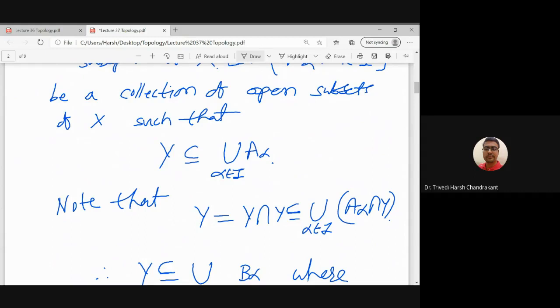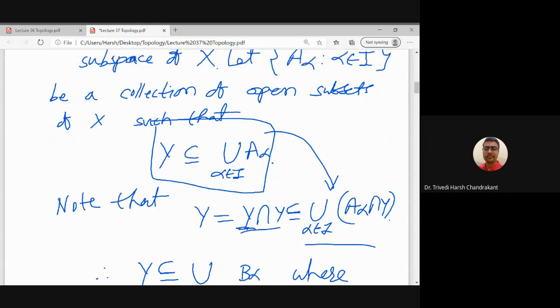So since Y is a subset of the union of A alpha, we know that every set is its intersection with itself is the same set. So Y we can write as Y intersection Y, and then one of the Y we can replace with this condition that Y is a subset of the union of A alpha. So Y intersection Y is a subset of the union of A alpha intersection Y. We have used here distributivity, that union is distributive over intersection.